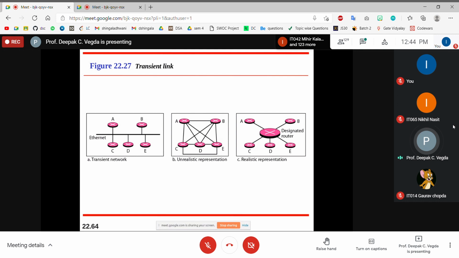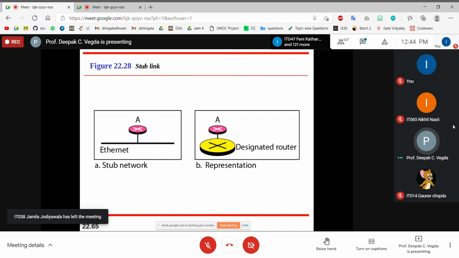Also, we do not want the entire link to be in the form of a loop. Sometimes you need a designated router which allows others to pass a message or not, right? So one router will be the designated router, and there will be an election of sorts. They all will elect one router as the designated router, and another router will be the backup. I'll show you this in practical. And this is a stub network, where the entire Ethernet is connected to the designated router.